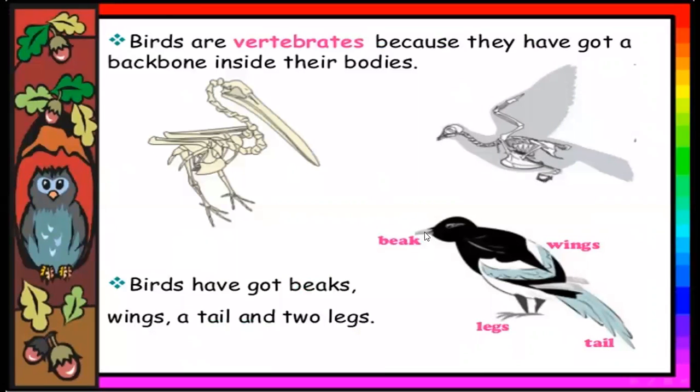Birds have got a beak, see, this one is called a beak, wings, a tail, and 2 legs. Beak, 2 legs, tail, and wings also.